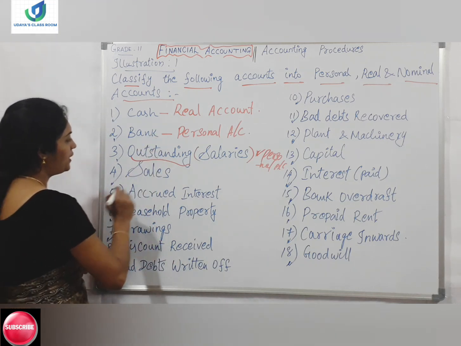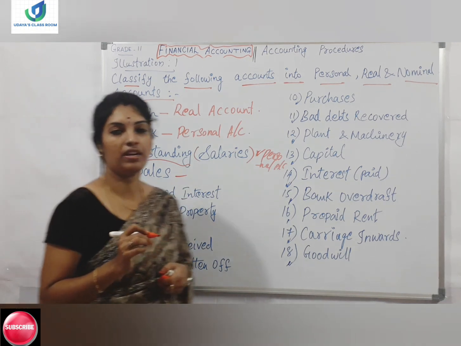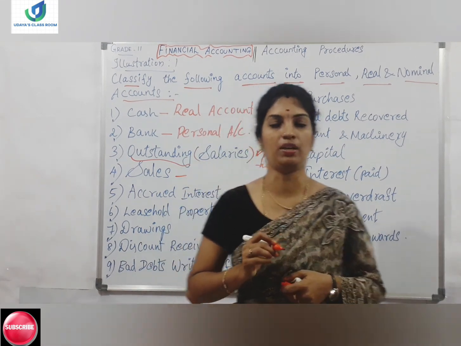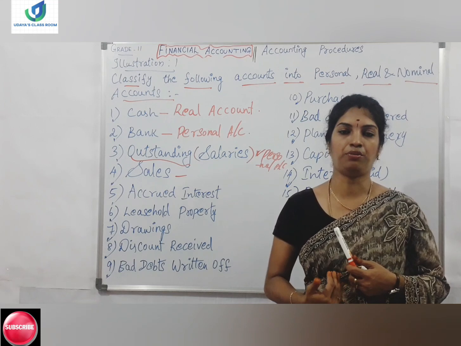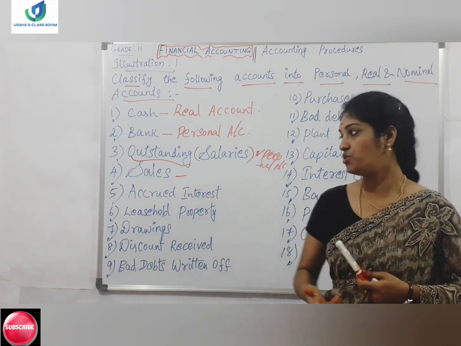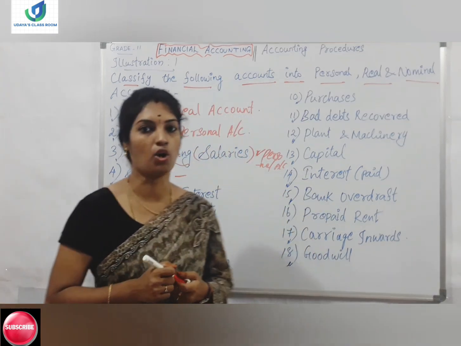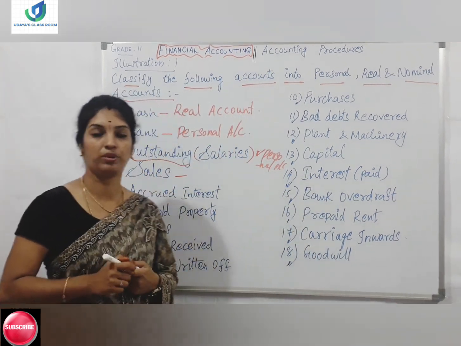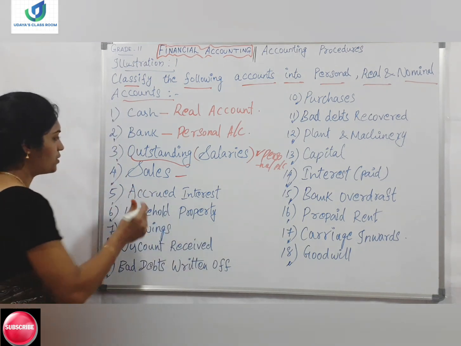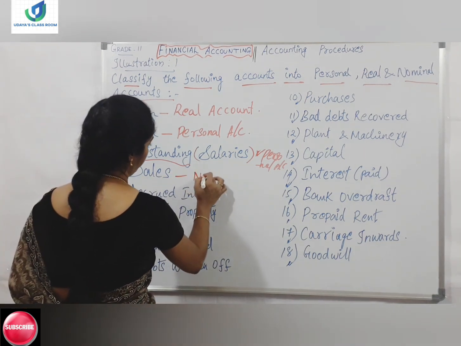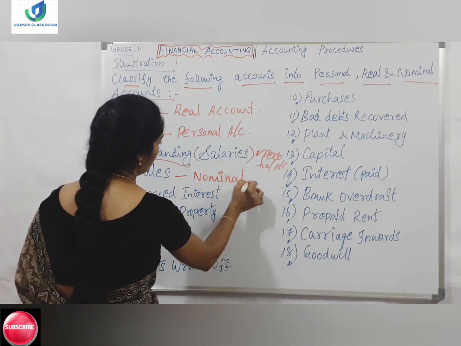Fine. Moving on to the next element, sales. If we have made sales in our company, what will we be receiving? Income will be coming to the organization. Revenue will be generated. So what is the rule for the nominal account? If we receive revenue, it comes under which type of account? Nominal account, right? So sales is a nominal account because we will be generating revenue out of our sales.